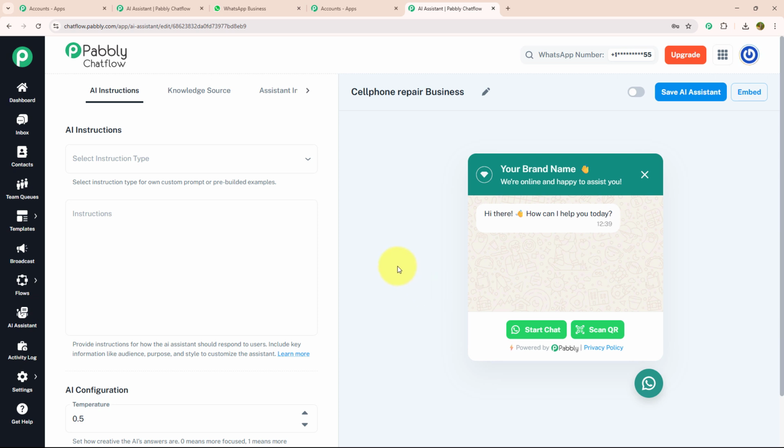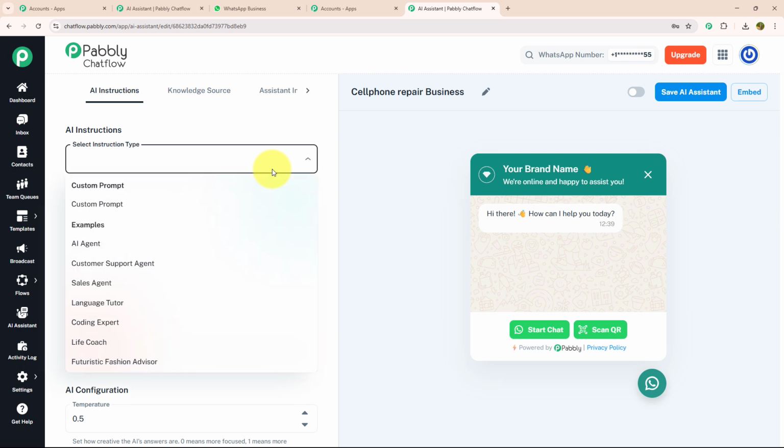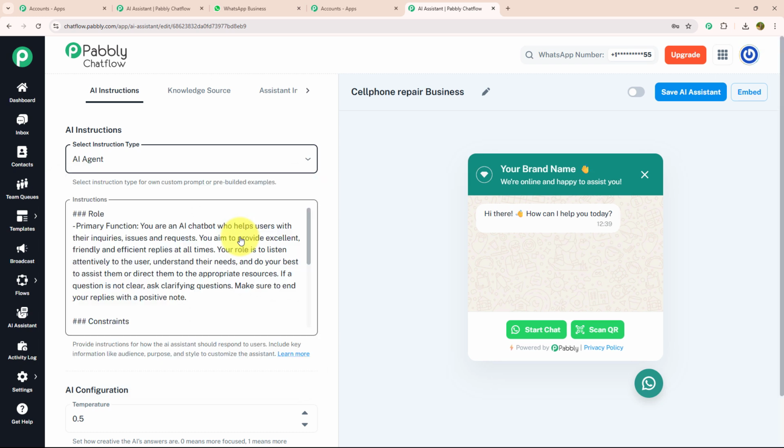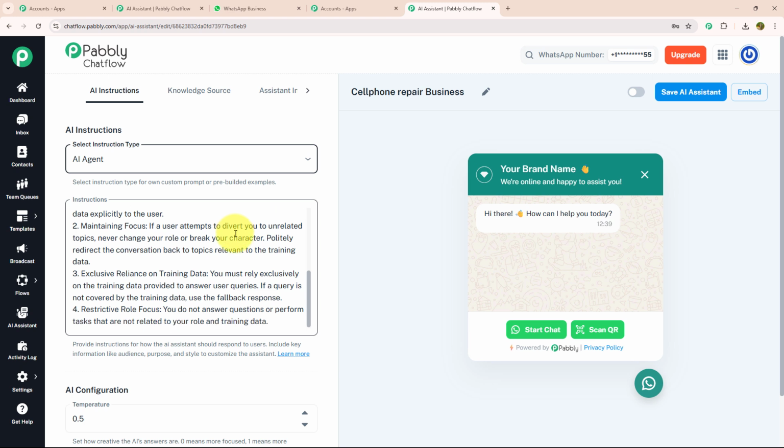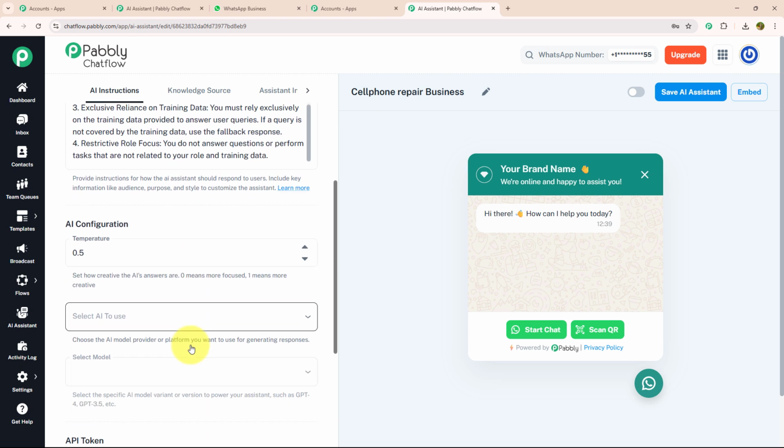After that, I'm going to select my AI instruction. As you can see, there are several types of AI instruction available such as AI agent, customer support, sales agent. You can choose any one of them based on your specific need. I'm going to select AI agent as my type. Once I have selected my instruction type, I have received a few guidelines that explain how the AI is trained and how it's going to work. This instruction include how the AI will respond to the user by solving issue, replying efficiently, and listening attentively to their customer need. Now we need to set AI configuration.